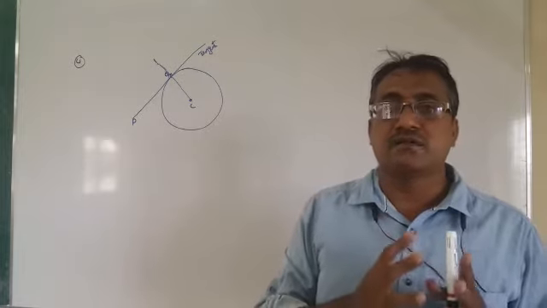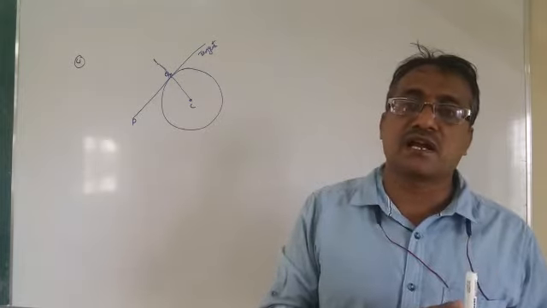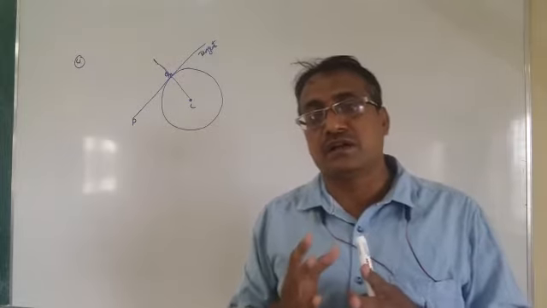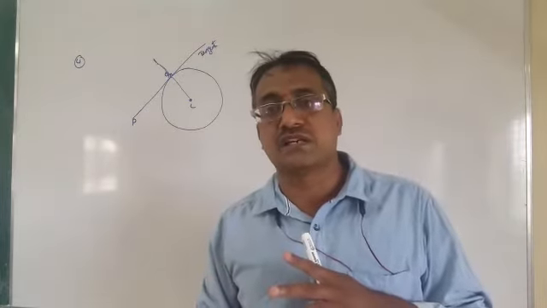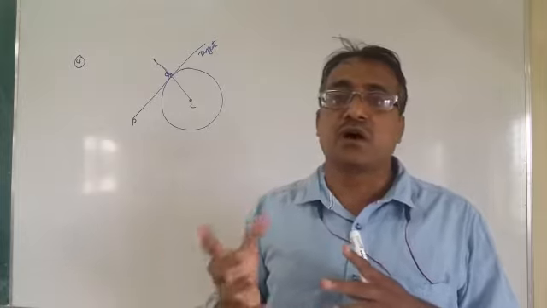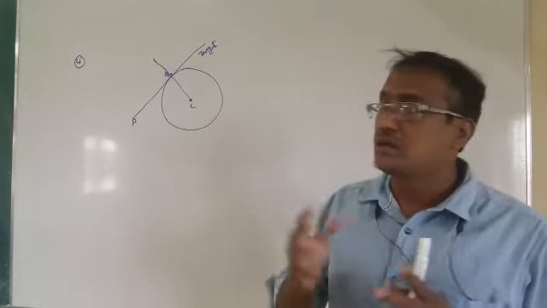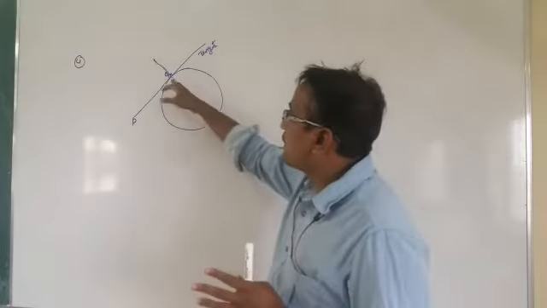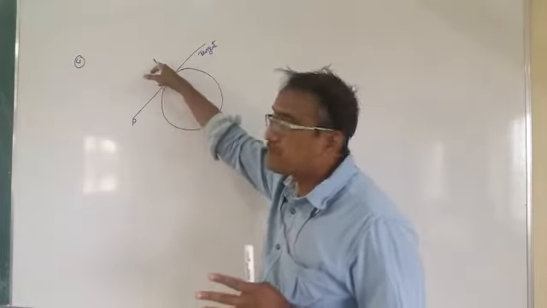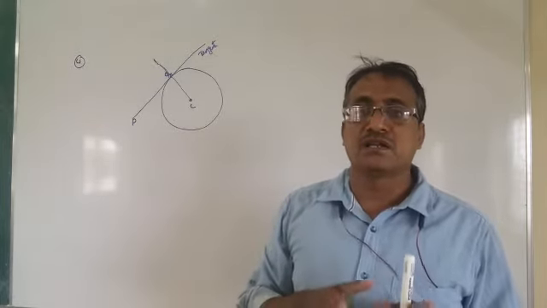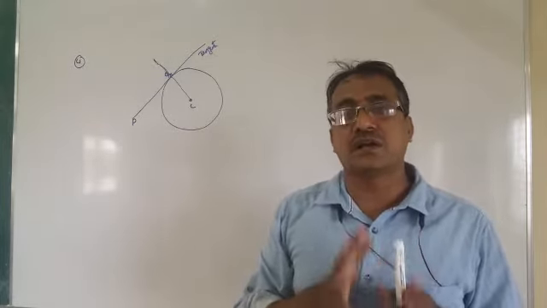A line which touches the curve at exactly one point is called a tangent, and the point at which the line touches the curve is called the point of contact. Now remember that a line passing through the point of contact and perpendicular to the tangent at that point is called the normal to the curve.